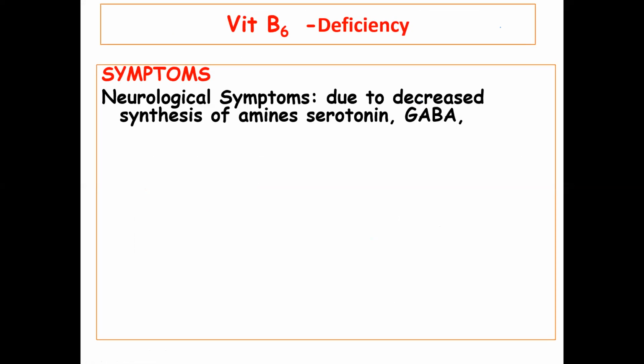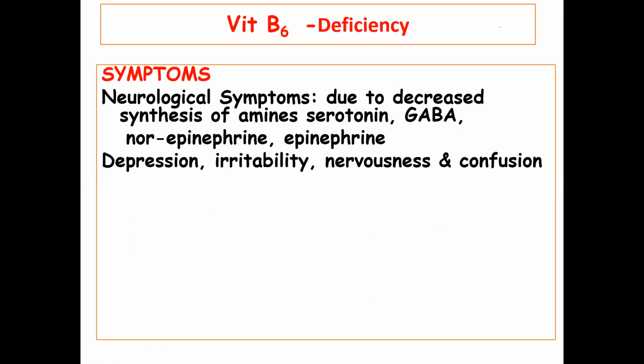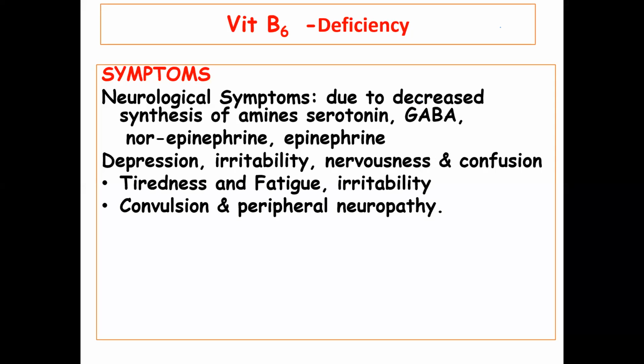So in deficiency of B6, mainly there are neurological symptoms due to decreased synthesis, as many neurotransmitters are synthesized with the help of B6 as a coenzyme. So deficiency leads to neurological symptoms due to decreased synthesis of amines, like serotonin, GABA, norepinephrine and epinephrine. That leads to neurological symptoms like depression, irritability, nervousness and confusion. Tiredness and fatigue will be there. Convulsion and peripheral neuropathy can be there if the deficiency is severe.